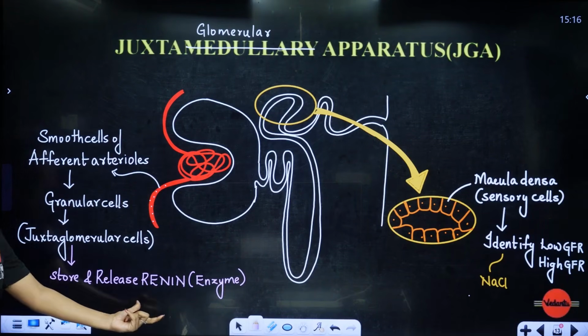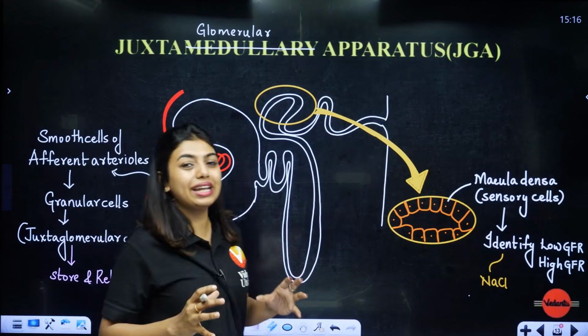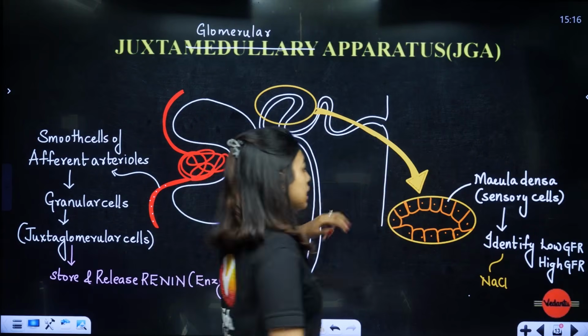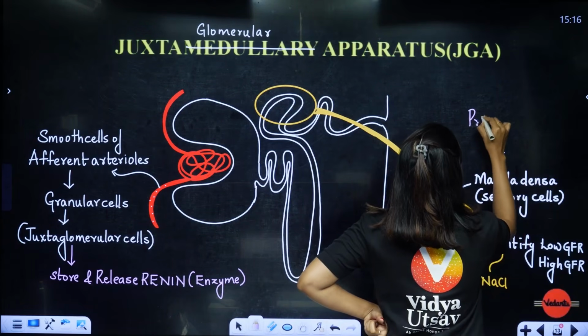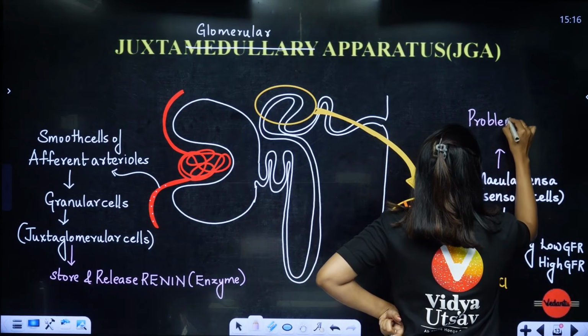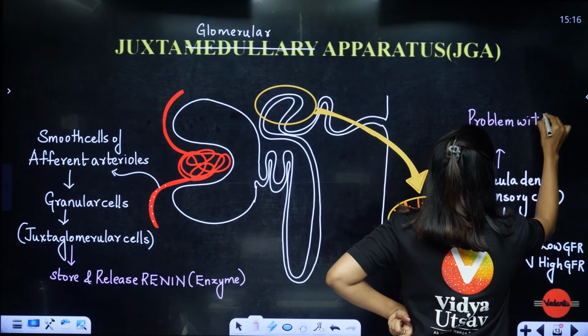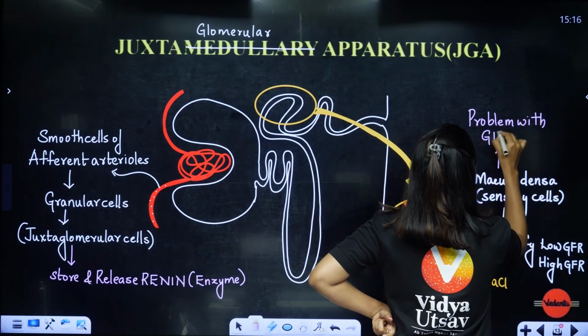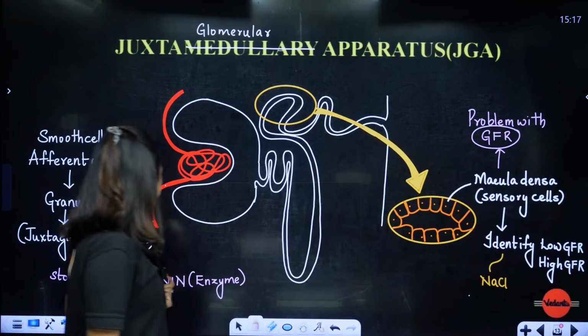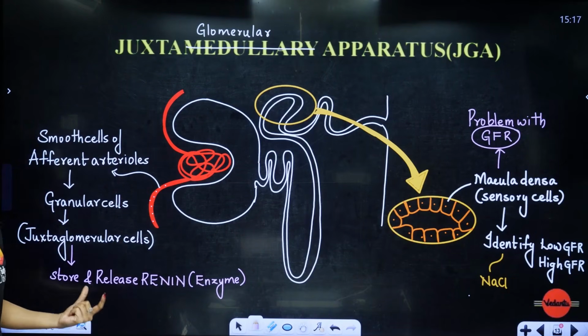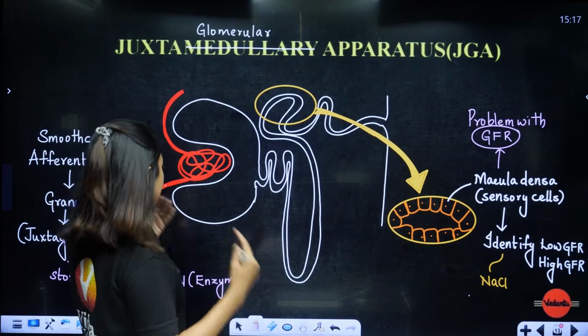The renin enzyme, students, will do a certain job where it can fix the GFR. Because the macula densa understood that there is some problem with the glomerular filtration rate, right? GFR has some problem. So, to fix the GFR, we need the renin enzyme to do the job. So, listen to me carefully to see what is happening.